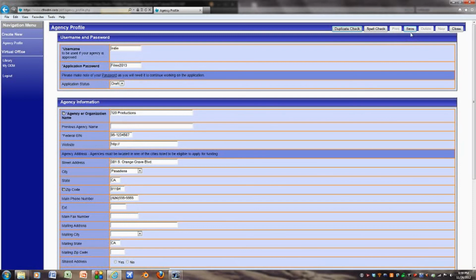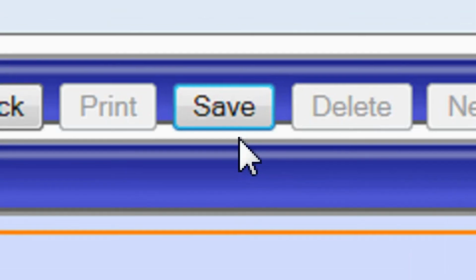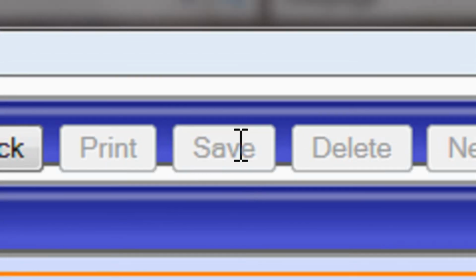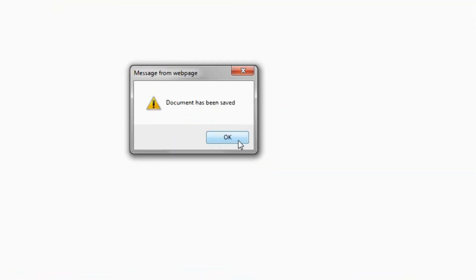If there are no duplicates found in the system, the Save button will now become activated. Please go ahead and click on Save. You should receive a message that a verification email has been sent to you. This will mean that the Foundation has received your agency profile. Go ahead and click on OK. You will be informed that your document has been saved. Go ahead and click on the OK button.